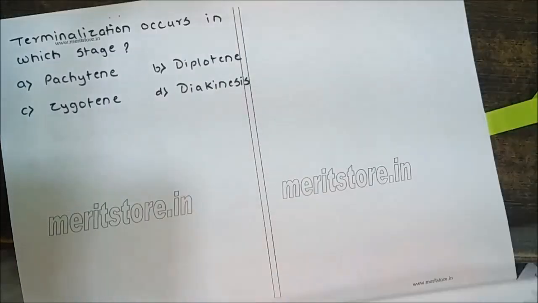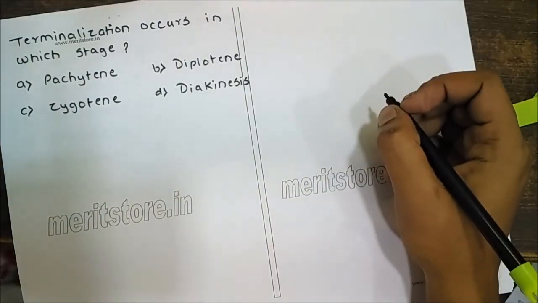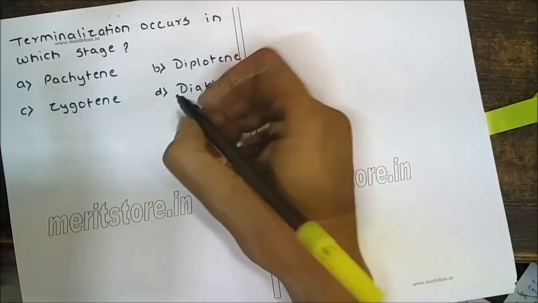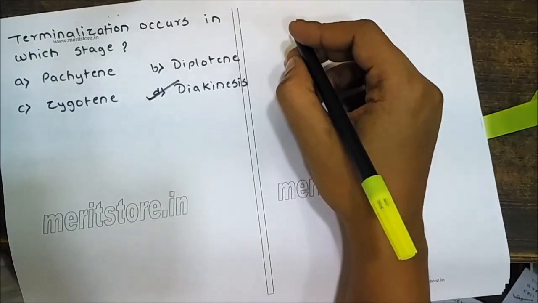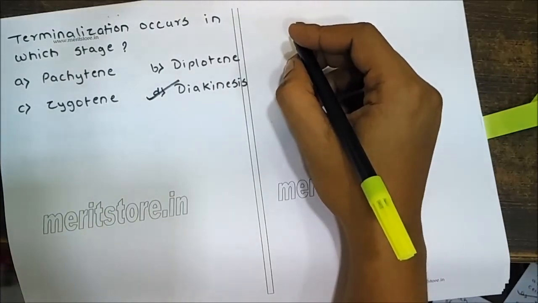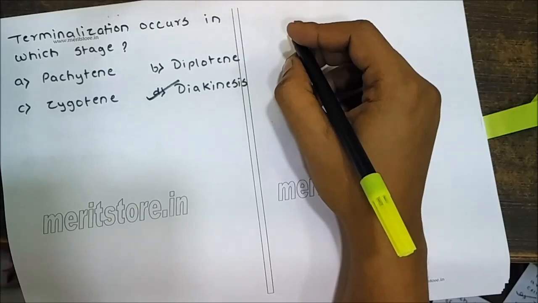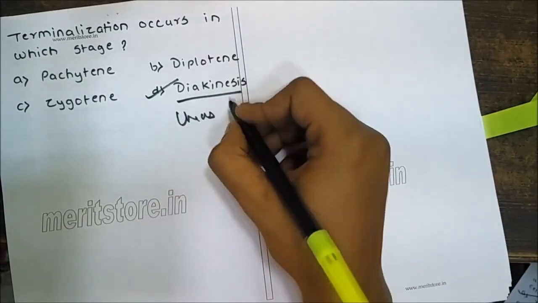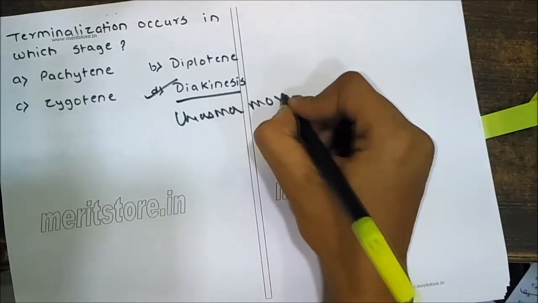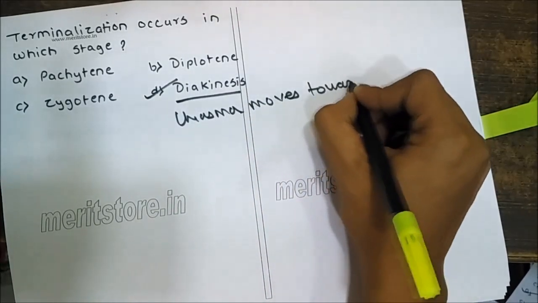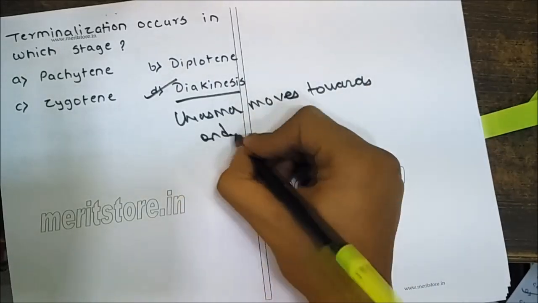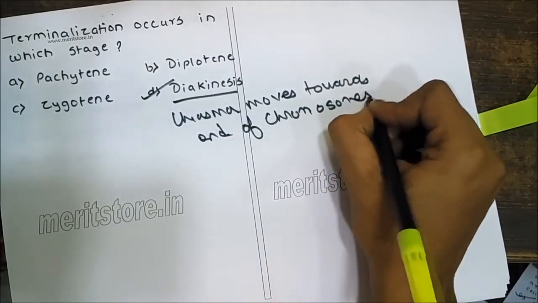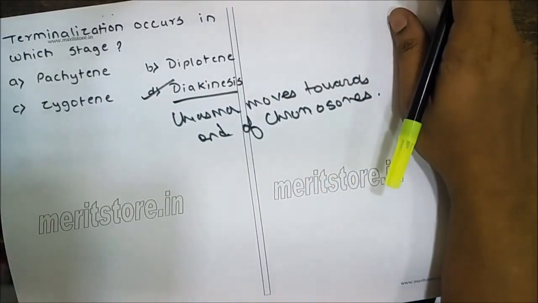Next, terminalization occurs in which stage? We know that diakinesis is the last stage of prophase 1, in which the chiasmata move towards the ends of the chromosomes. So here what happens is the chiasmata move towards the end of the chromosomes. All right.